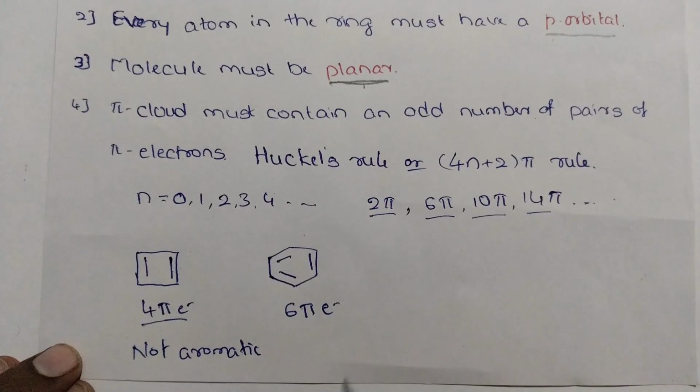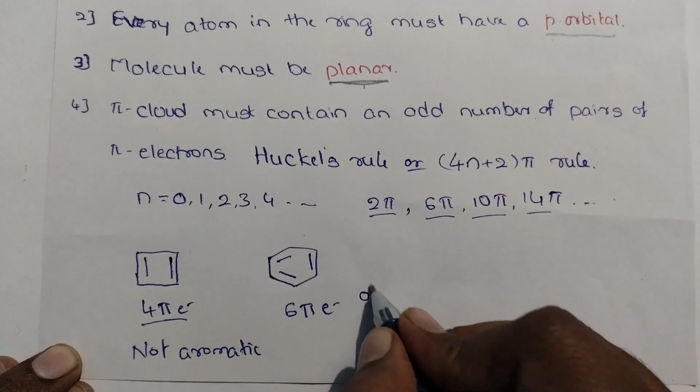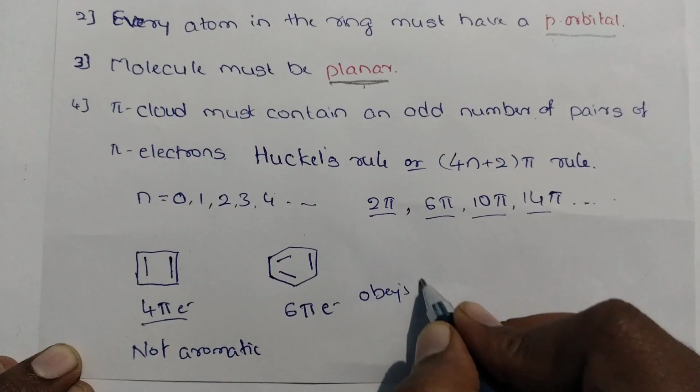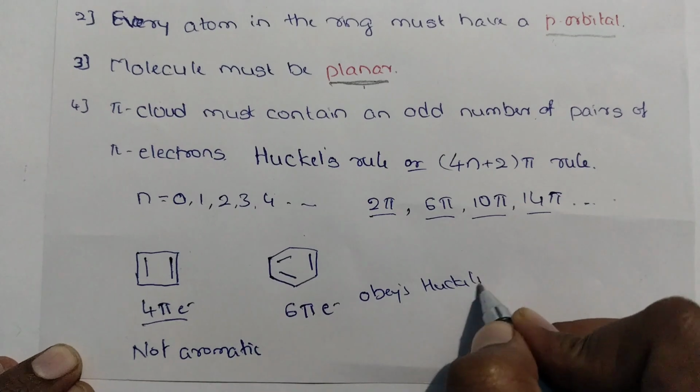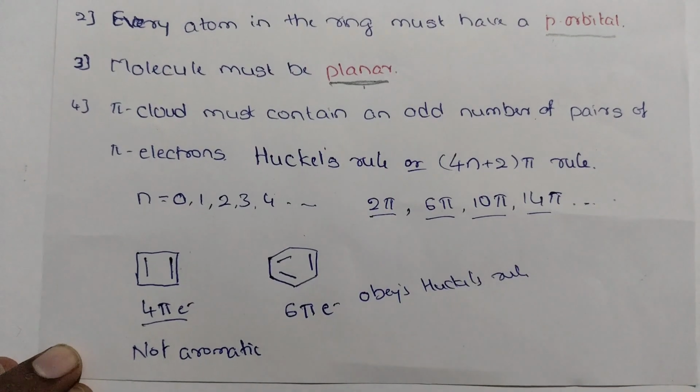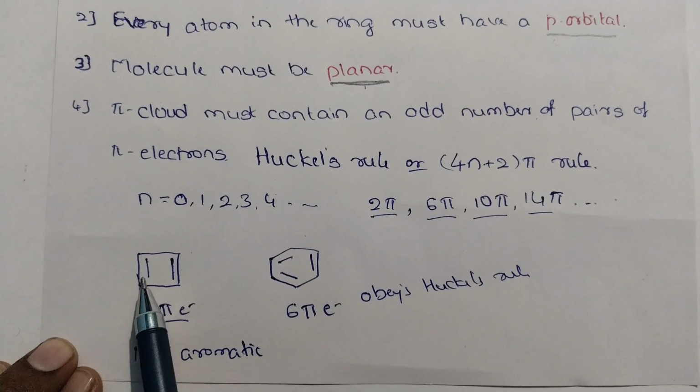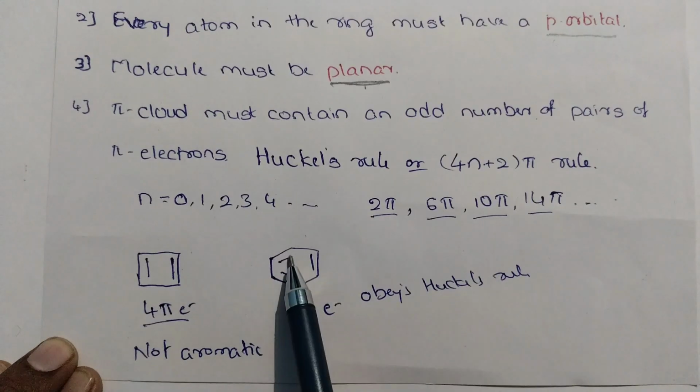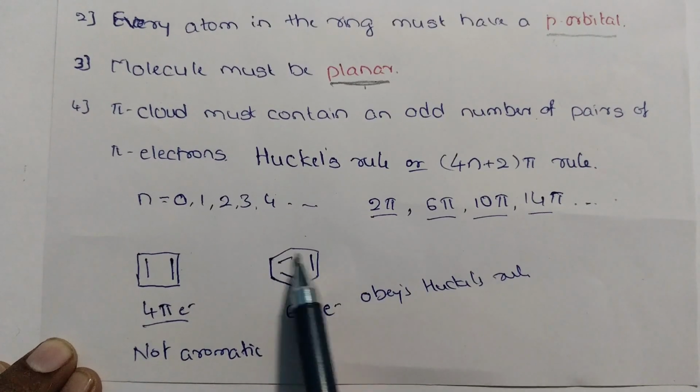This is not aromatic. This system obeys Huckel's rule. Okay, here you can see that this is an even number of pi electron system, and it is an odd number of pi electron system. This is the rule number 4.